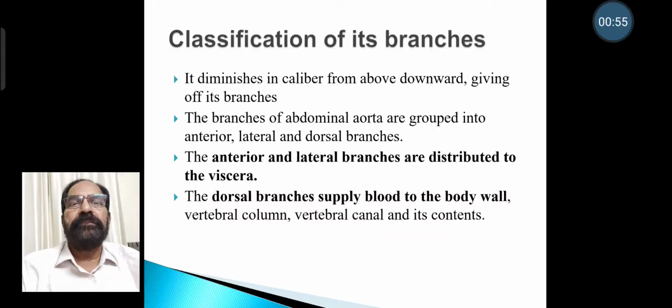Classification of its branches. The aorta diminishes in caliber above downwards, giving off its branches. The branches of abdominal aorta are grouped into anterior, lateral and dorsal branches. The anterior and lateral branches are distributed to the viscera. The dorsal branches supply blood to the body wall, that is vertebral column, vertebral canal and its contents.